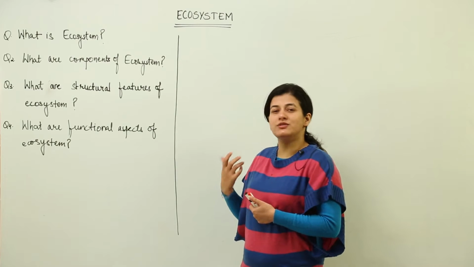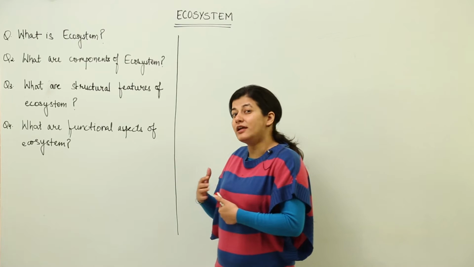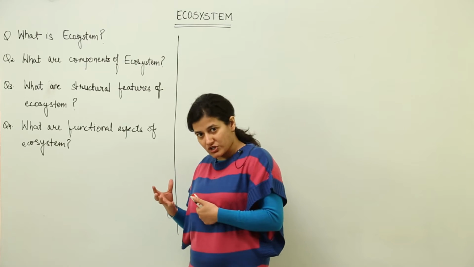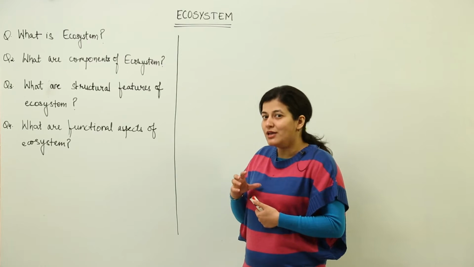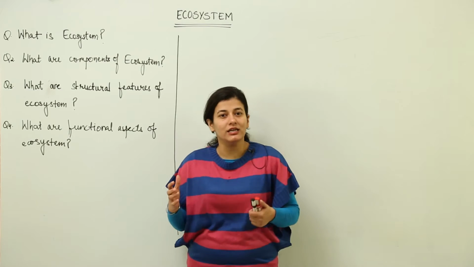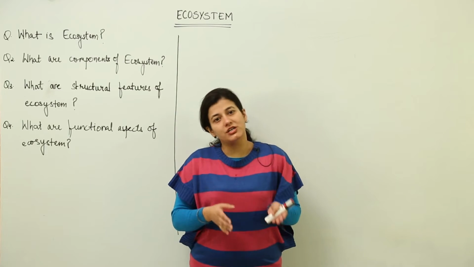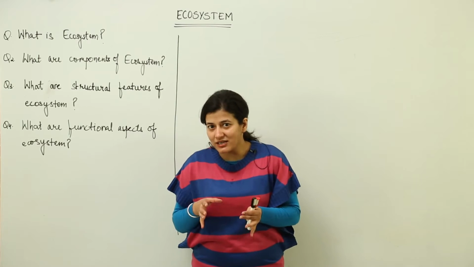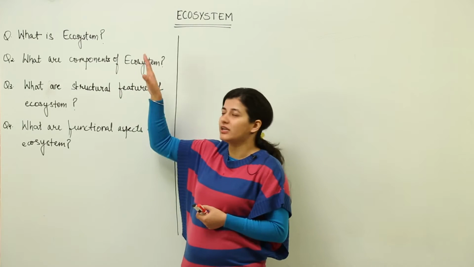So when we have to see how something works, we need to understand it in depth: what are the various components involved in it, what are the various parts and how they are interacting. Because as you remember, or even if you don't, ecology is nothing but the study of interactions, and the unit for studying ecology is ecosystem. So we would basically get into the interactions which are occurring in an ecosystem.